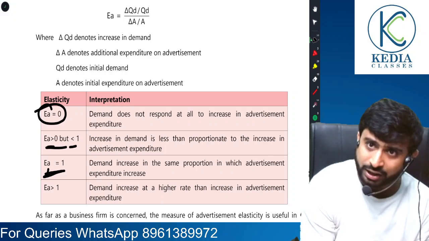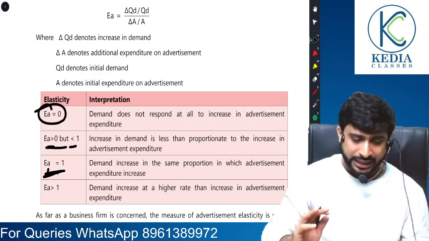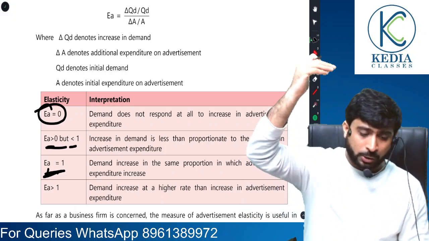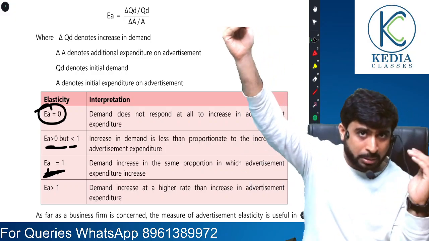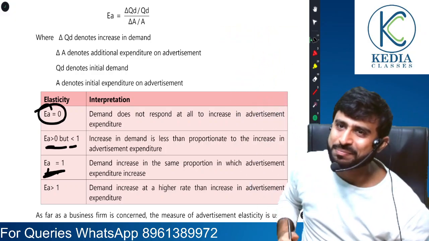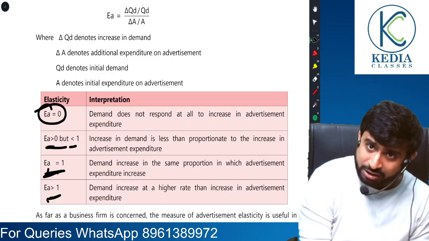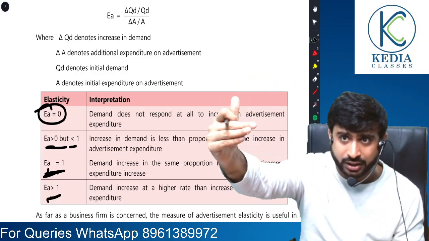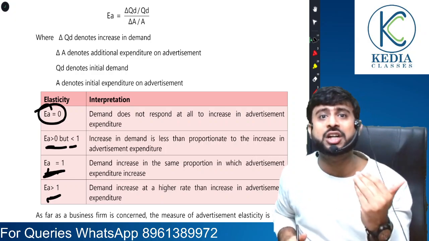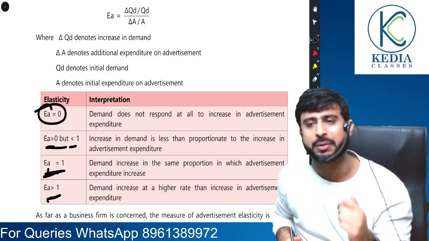If it is exactly 1, it means that if I increased my expenditure by 10%, my demand also increased by 10%. And if it is greater than 1, it means I increased my expenditure on advertisement by 10%, but my demand for the product increased by more than 10%.